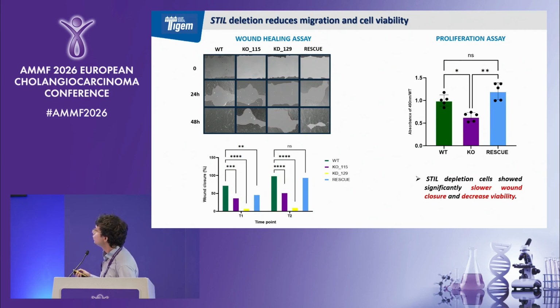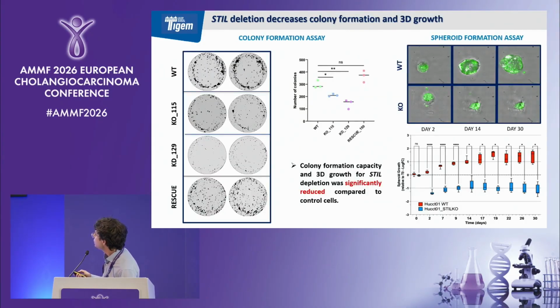Okay, then we decide to evaluate the oncogenic role of STIL in our cellular line. We started from wound healing assay, and we appreciate a slower wound closure in knockout clones compared to wild type and rescue cells, and we also appreciate a decreased viability. Of course, we also observe a reduction in the colony formation capacity in knockout clones compared to the wild type and rescue cells, and if we observe a more complex structure, the spheroid, we appreciate a reduction in the 3D growth in knockout clones compared to the wild type.